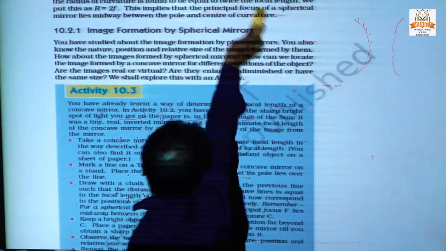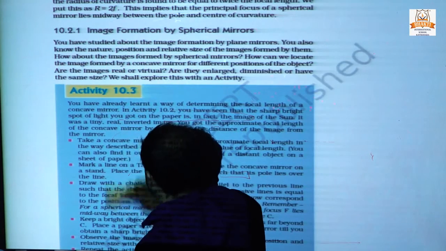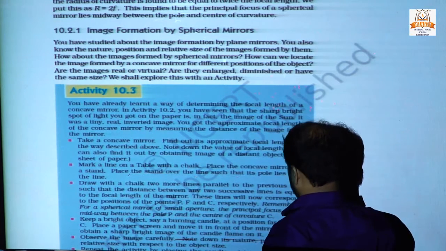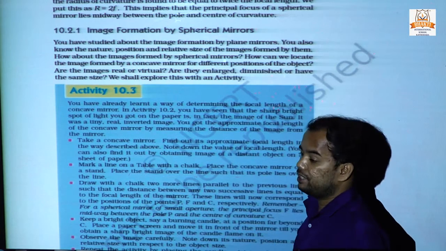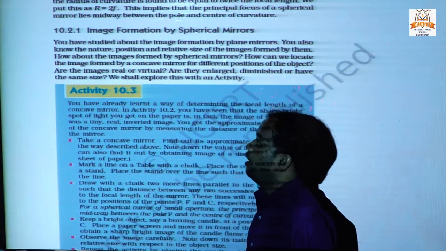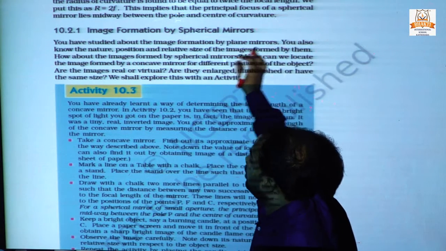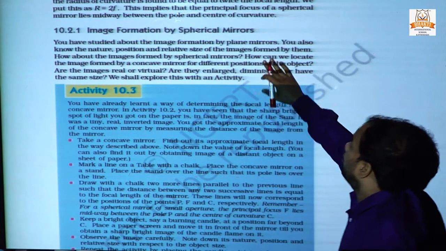Image formation by spherical mirror. We have studied the image formation by plane mirrors, its nature, position and relative size of the images formed by them.